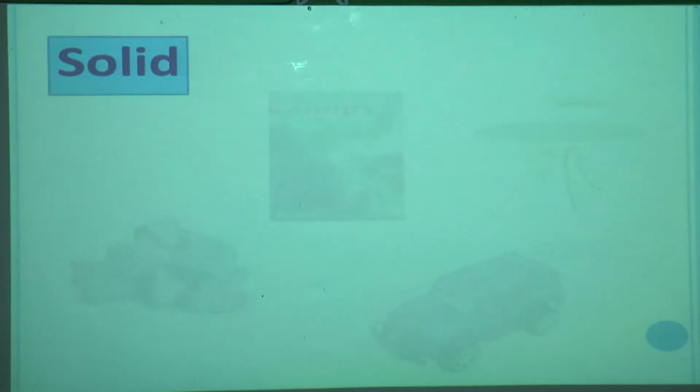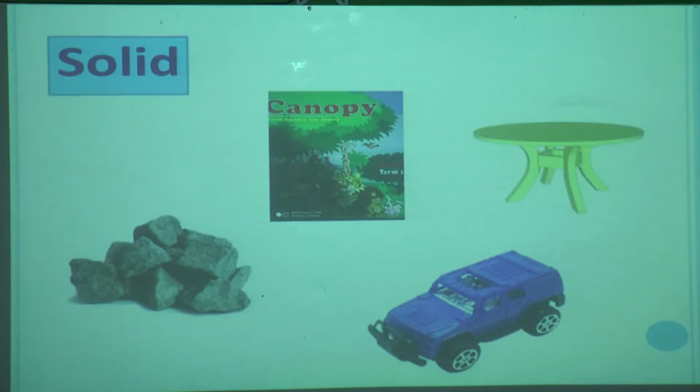Now here are some examples. Book, stone, table, chair, toys, any vehicles, these are examples of solid, and these all have a definite shape and definite volume.